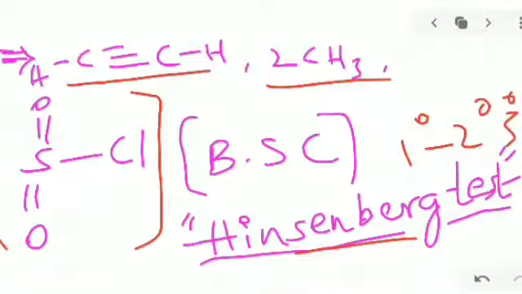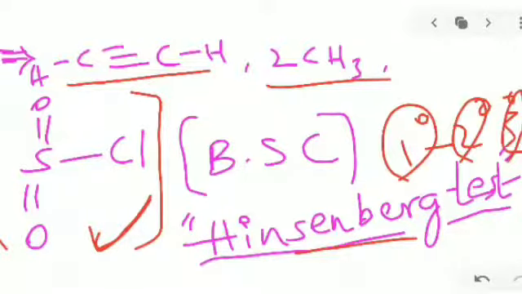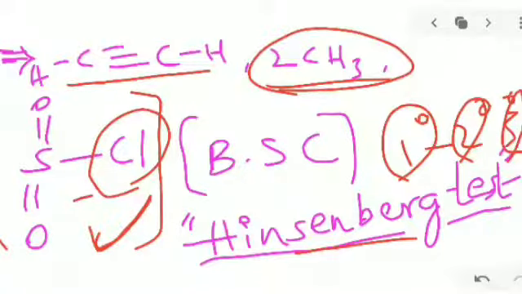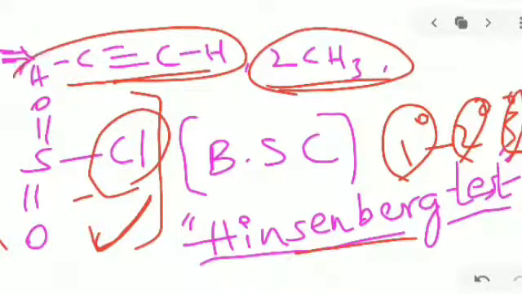This is a sulfonyl group, a very important reagent to detect primary and secondary amines. For example, benzene reacts with the sulfonyl group, HCl is removed, and benzene sulfonic acid is formed, which takes place in the Hinsberg test. If two methyl groups are attached here, and this is an alkyne group.